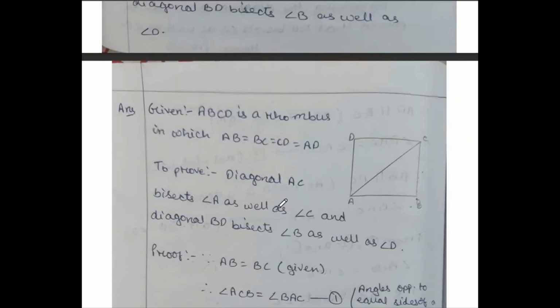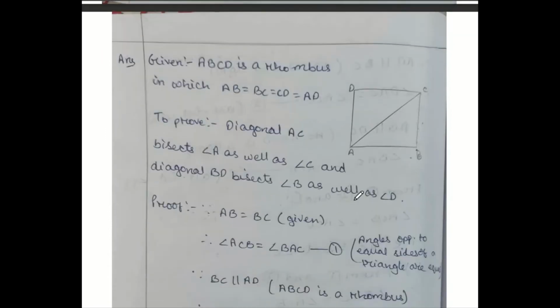Given material: since ABCD is a rhombus, all four sides are equal. I have to prove that diagonal AC bisects angle A as well as angle C, and diagonal BD bisects angle B as well as angle D. First I have connected this AC only. If you connect both the diagonals, you will be in trouble. Now proof.